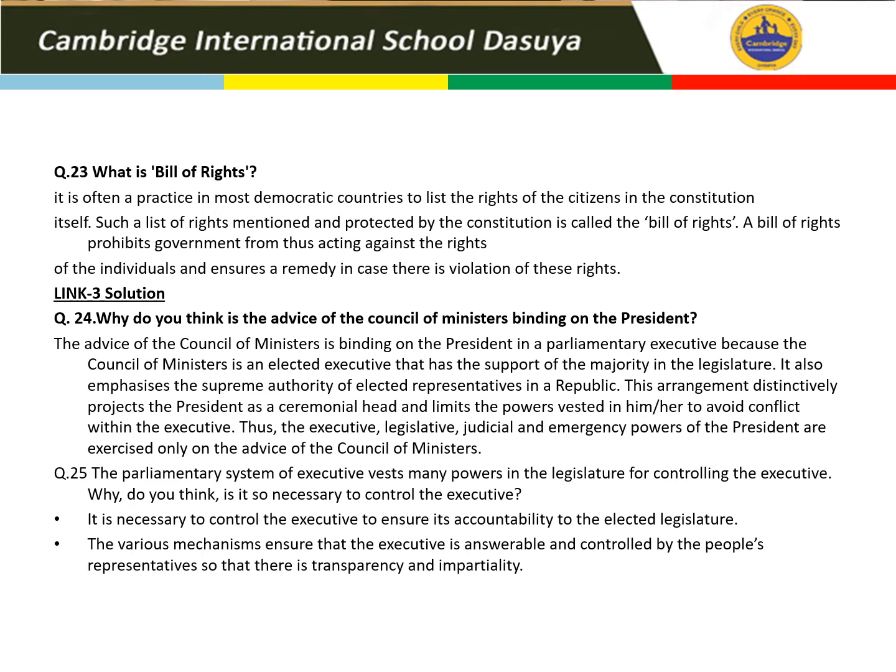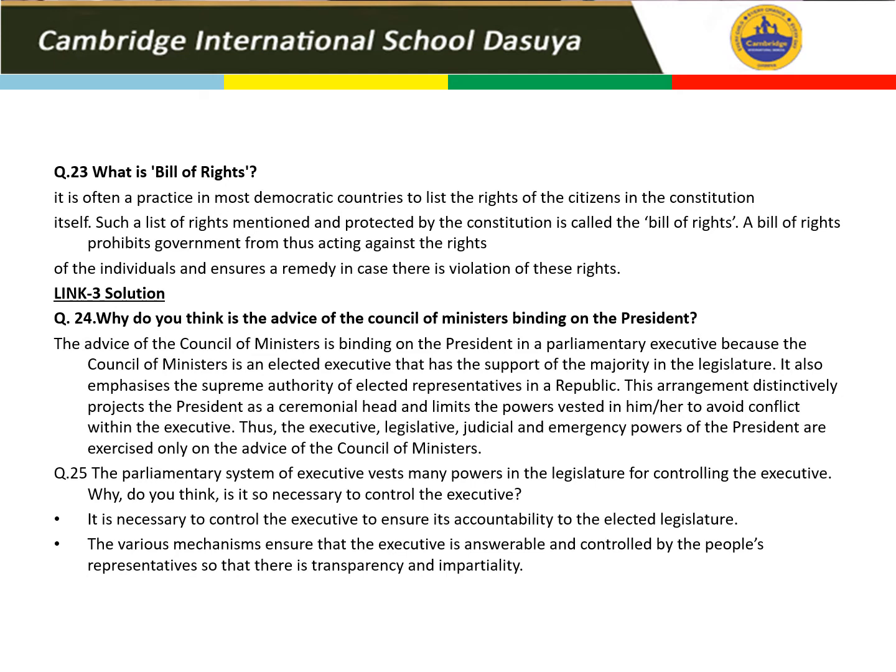So, executive, legislature and judiciary, and emergency power of the President are exercised only on the advice of Council of Ministers. Question number 25. The parliamentary system of executive vests many powers in the legislature for controlling the executive. Is it necessary to control the executive? Yes, it is necessary to control the executive to ensure its accountability to the elected legislature.